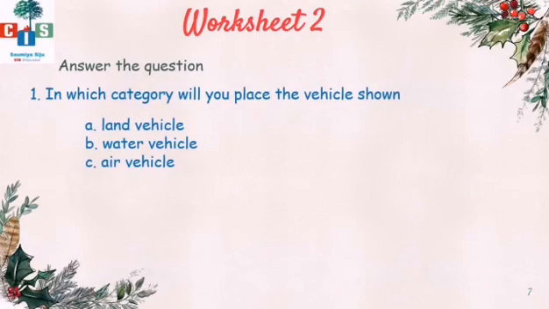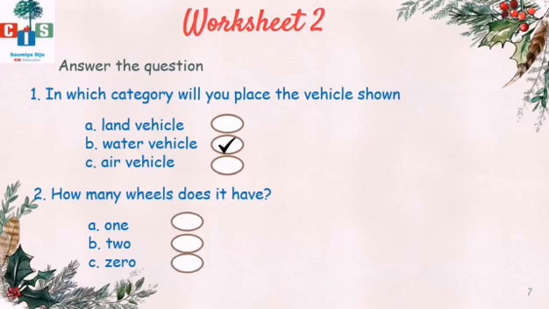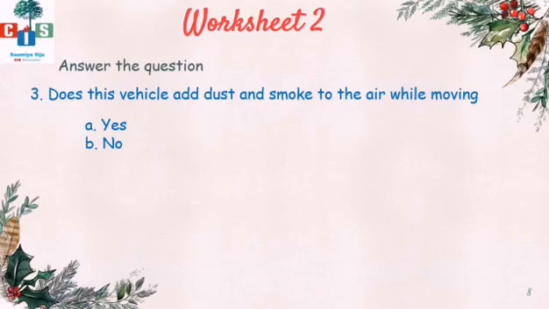In which category will you place the vehicle shown? Boat, which category does it come under? Land vehicle, water vehicle, or air vehicle? Yes, it's a water vehicle. Very good. Now the second question, how many wheels does it have? Does it have any wheel? No, 0. It has no wheels, right?